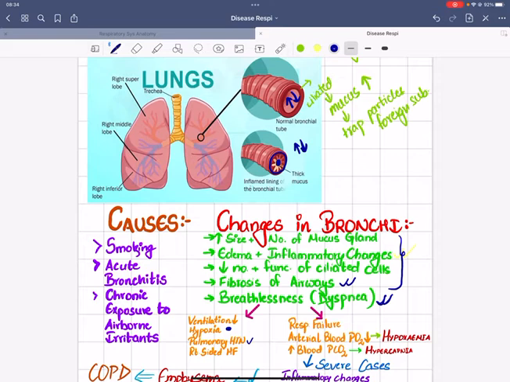Likewise, pulmonary hypertension develops. We know that the lungs and heart are connected with one another through the pulmonary arteries and veins. So whenever there is any defect in the gaseous exchange in the lungs, at the same time the heart is also affected, right?